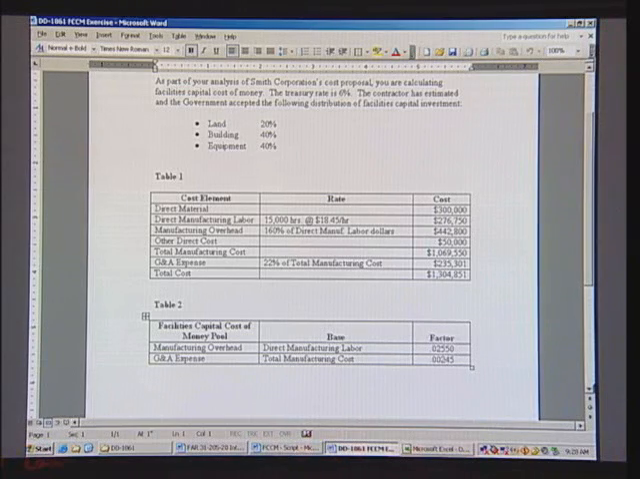Obviously, in this relationship, as total manufacturing cost increases, the G&A expense increases, and as total manufacturing cost decreases, G&A expense decreases. We add the total manufacturing cost and the G&A expense to get a total cost of $1,304,851.